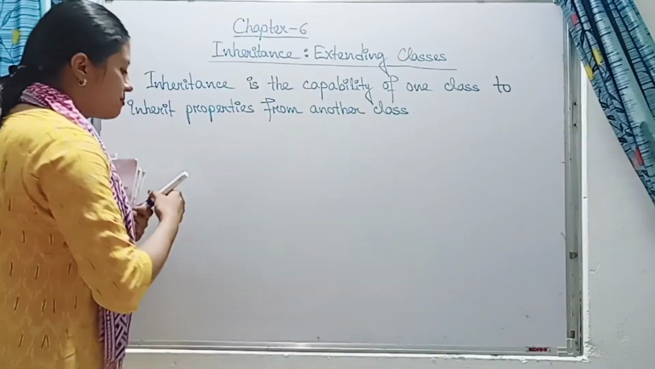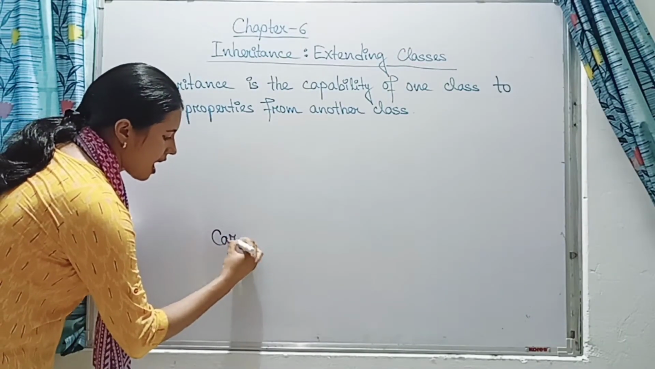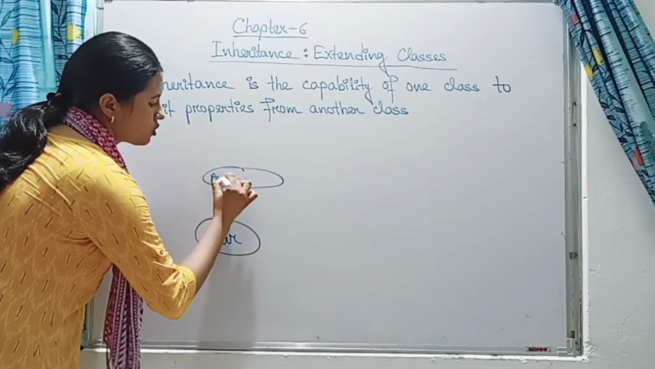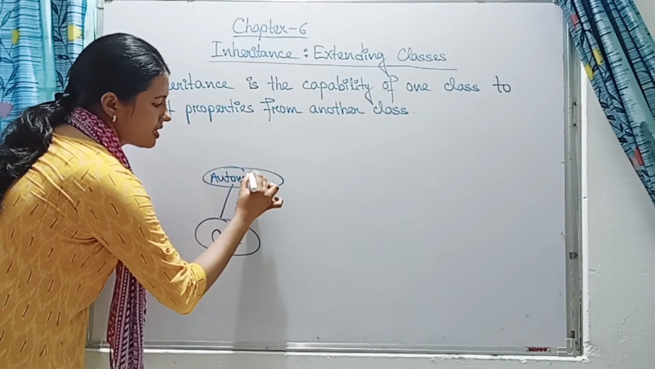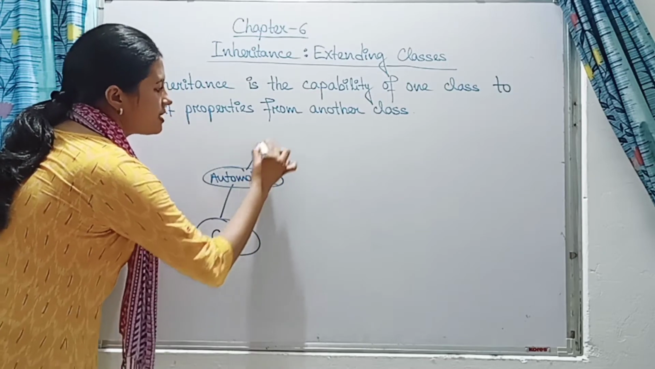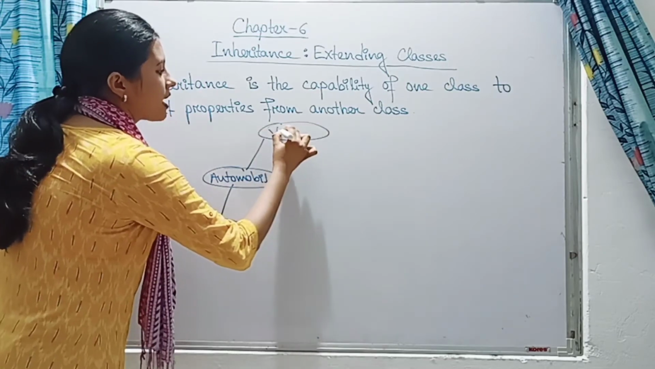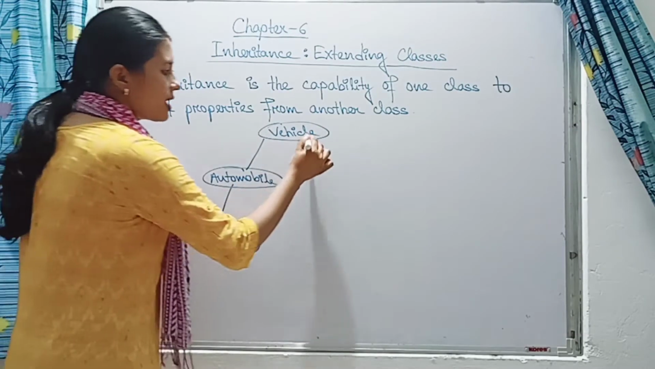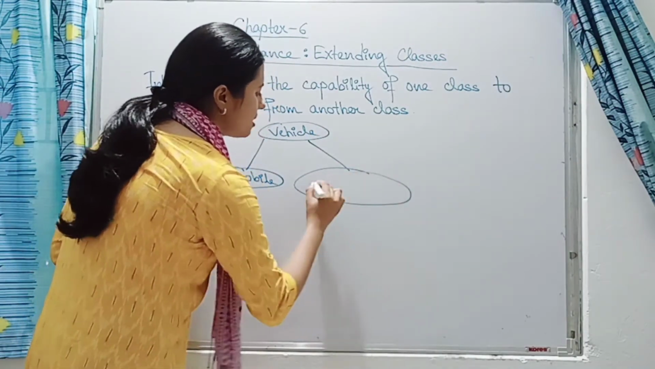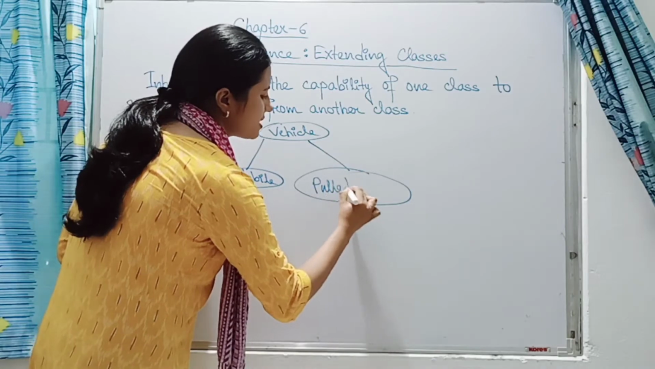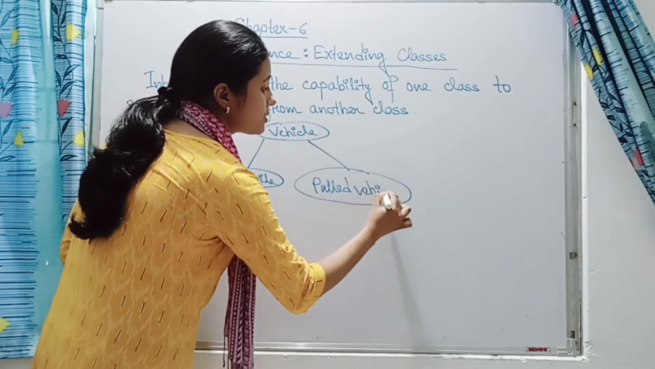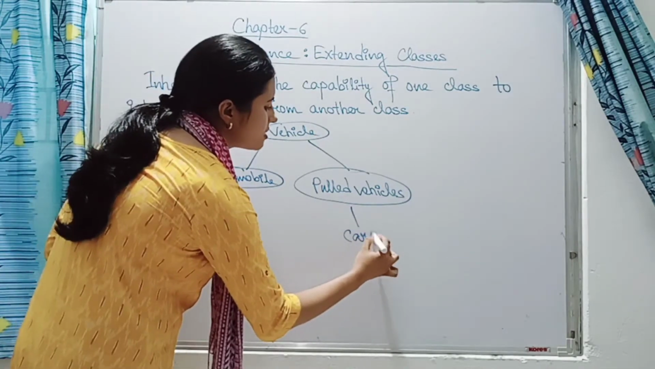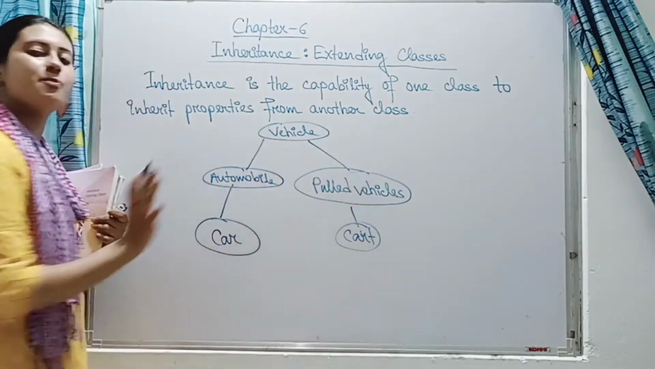An example of this can be what? Car. Car is a type of what? Automobile. We can tell it. And automobile is a type of what? Automobile is a type of vehicle. Now vehicle can be two types. One can be automobile and another can be pulled vehicles. Pulled vehicles are those which are pulled by people, like the cart, the rickshaws, these things are pulled vehicles.